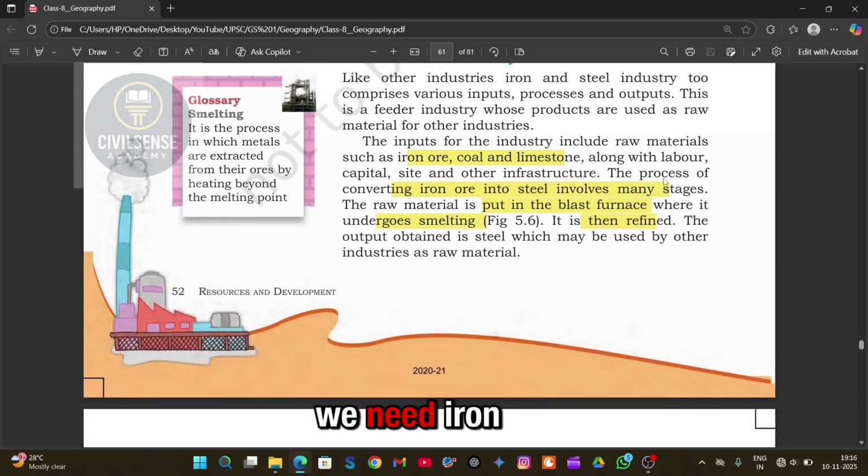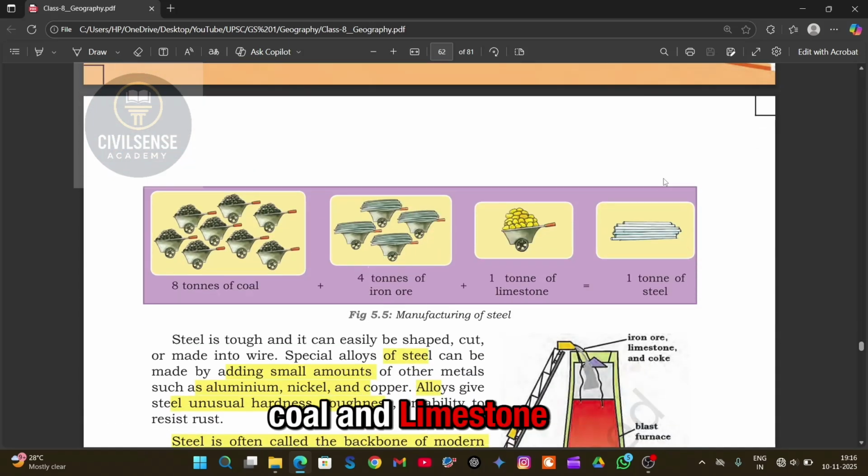To make steel, we need iron ore, coal, and limestone. These are the main raw materials. Along with that, we need labor, capital, and a good location. Now the process: the iron ore, coal, and limestone are put into a blast furnace where everything melts, combines, and then gets refined. After that, we get steel.